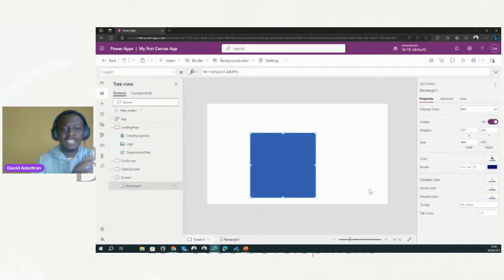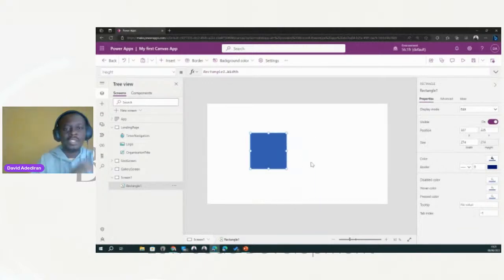Normally it's supposed to be faster than this. My system is a bit slow today, but normally it's immediate, but that's fine. As I'm adjusting my width, the height follows, because the height is dependent on the width. You can see that the numbers are the same, 494 and 494. I can just keep reducing it to readjust and fit. That's a very simple example of this.